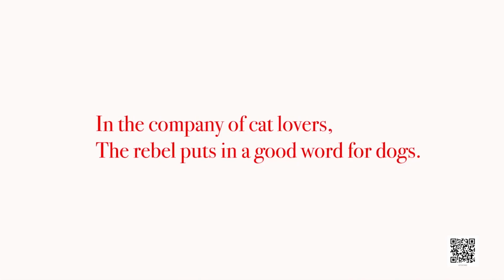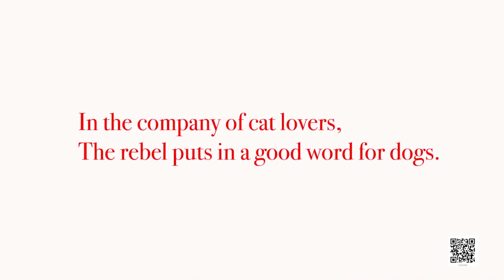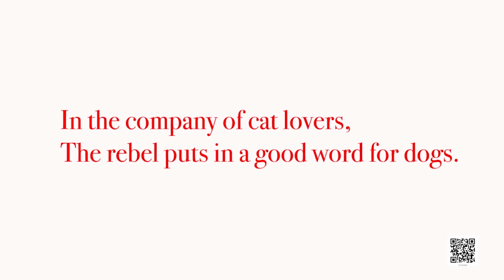We have read about this in the poem as well, students. When everyone is talking about cats, the rebel is telling us about the qualities of a dog, and similarly, when everyone is having a cat as a pet, the rebel will have a dog. Let us go on to the fourth question.